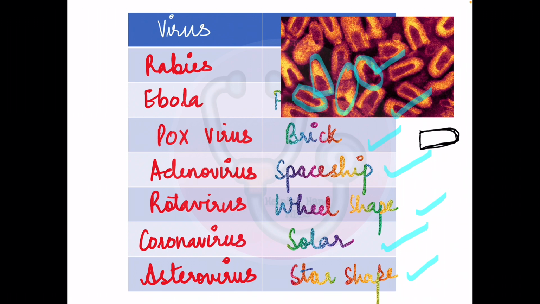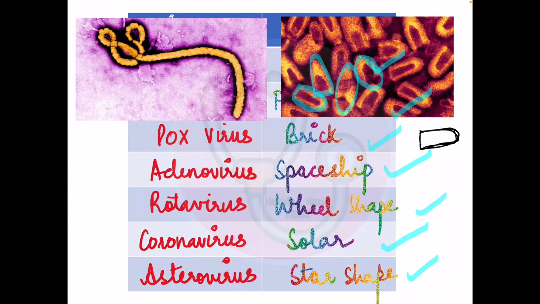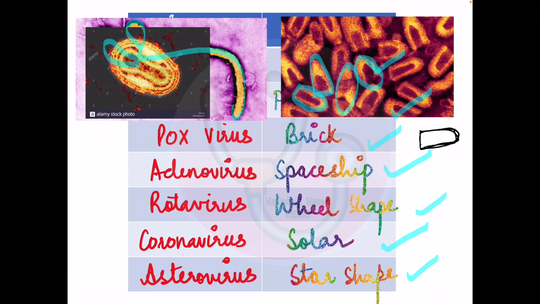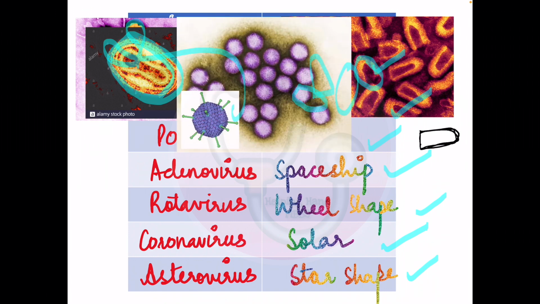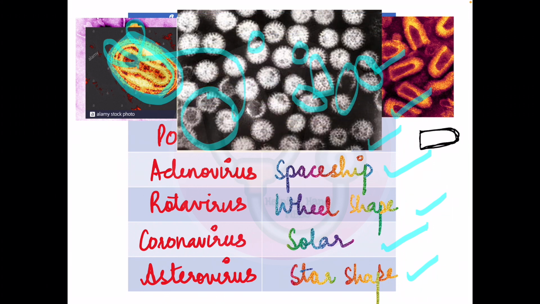Next is Ebola. Ebola has a filamentous shape. This is a very classical picture of Ebola virus. You can see that it looks like a filament. Then we have the pox virus, which is brick shaped. You can see this is looking like a brick. Then adenovirus looks like a spaceship. Here is a schematic diagram of adenovirus, and you can see they all look like a spaceship. Then rotavirus looks like wheels.